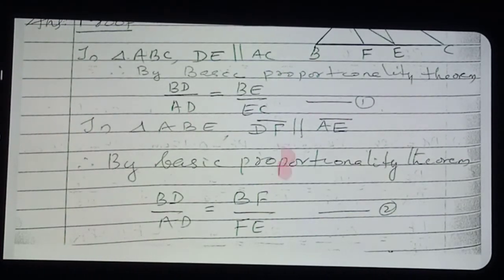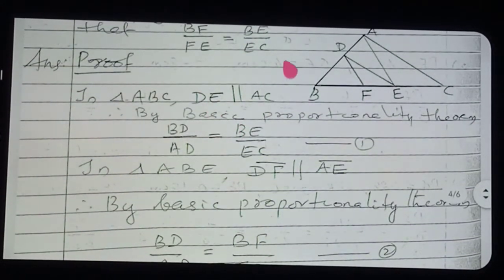In the first and second equations, the LHS part is BD by AD here, and here also BD by AD. Therefore, what can you say? The RHS parts are equal. Therefore, BE by EC is equal to BF by FE. Before doing the question, we think about what we want to prove. On that basis only we do the question. In mathematics, many answers can come, but what you want to prove, keep that in mind. Then do accordingly.